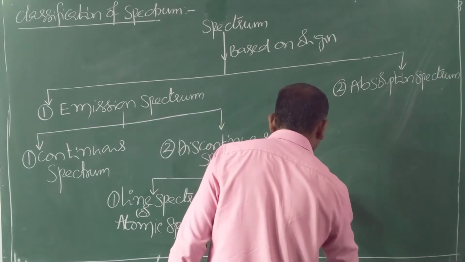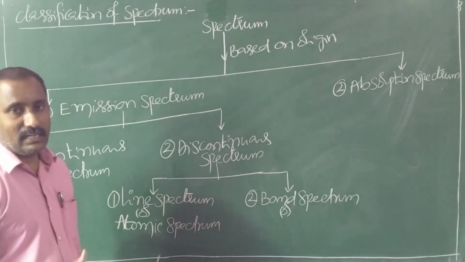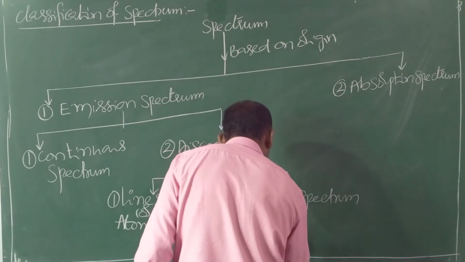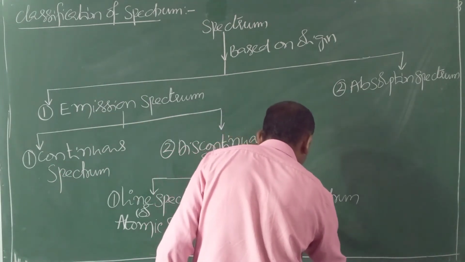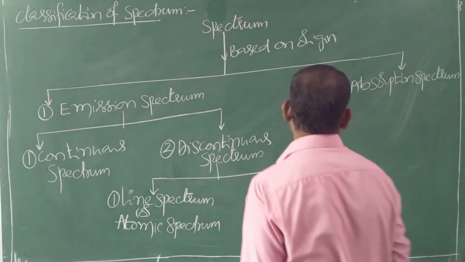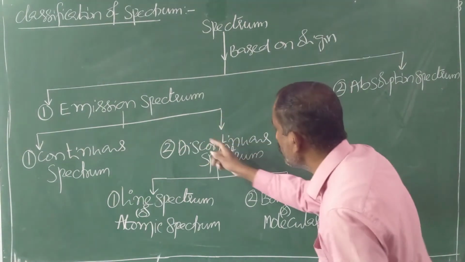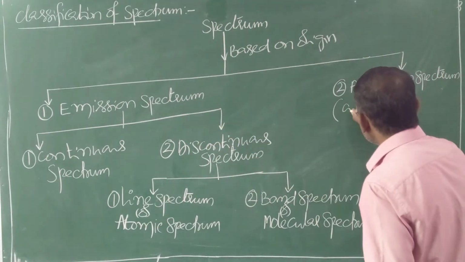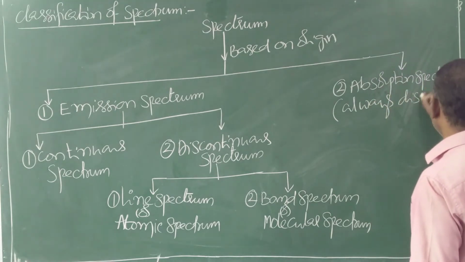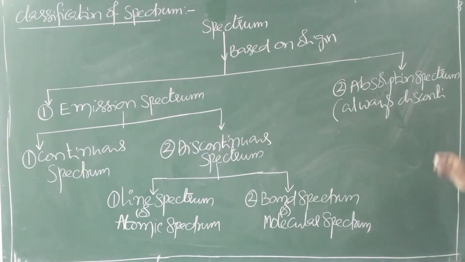In band spectrum, bands are formed in the image or impression, and it is the characteristic of molecules, hence it is known as molecular spectrum. Absorption spectrum, further no classification like continuous and discontinuous. Absorption spectrum is always discontinuous because some radiations are absorbed.